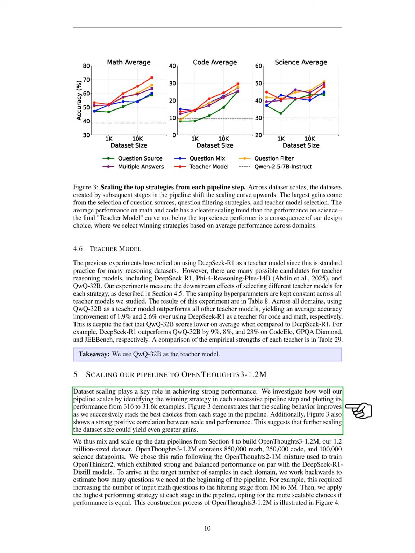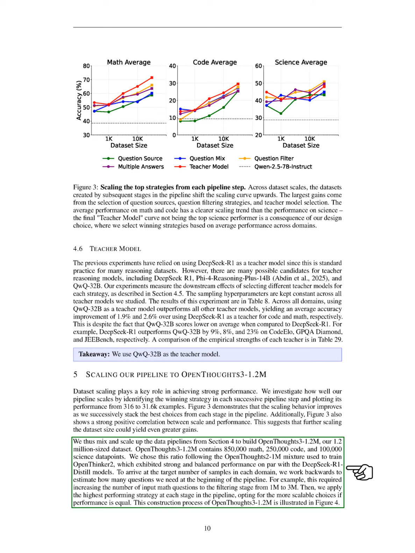We then scaled our pipeline to create OpenThoughts3-1.2M, a dataset with 1.2 million samples. We found that scaling is crucial for strong performance, and we identified the best strategies at each pipeline step, plotting their performance as we increased the dataset size from 316 to 31,600 examples. Our results indicate a positive correlation between scale and performance, suggesting that larger datasets could lead to even better outcomes.